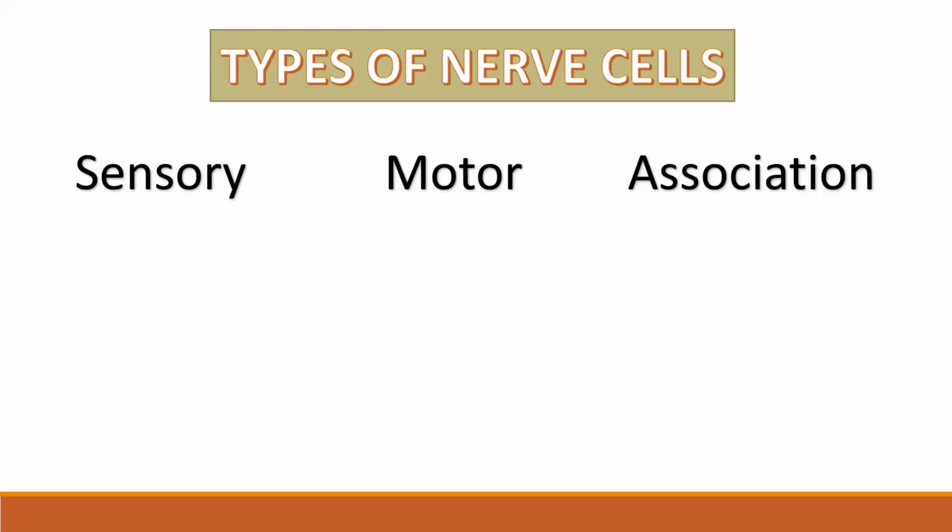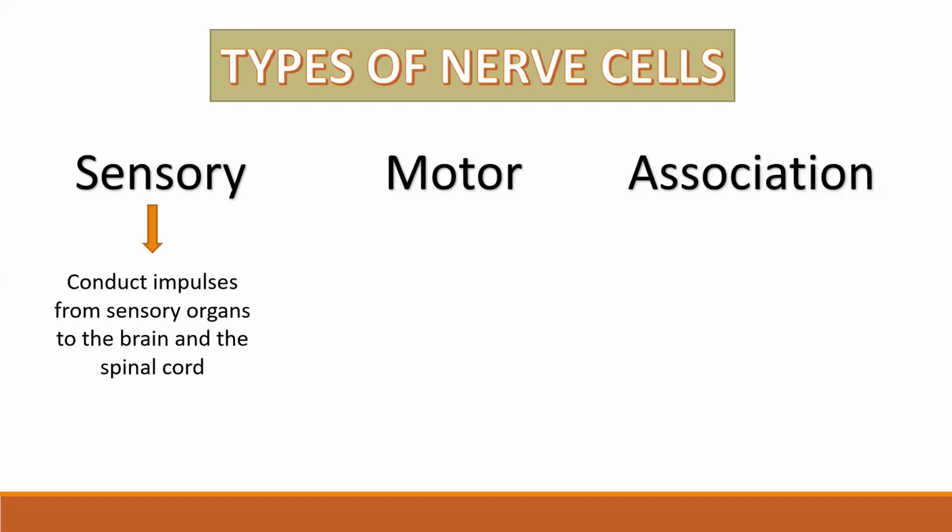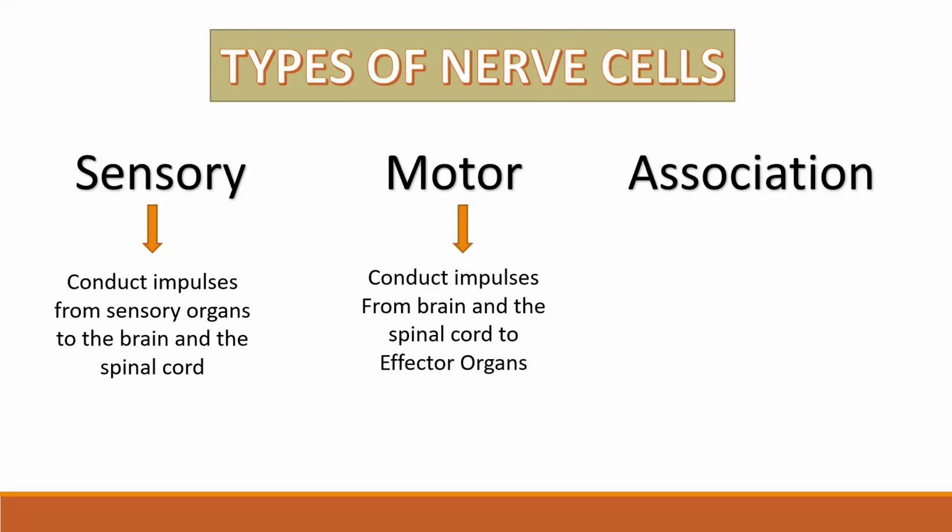Okay. And the third type of nerve called as association nerves, ये ऐसे nerves रहेंगे जो दोनों भी type के nerves को help करेंगे. So let's understand their meaning once again. Sensory nerves will conduct the impulse from sensory organs to brain and spinal cord. Okay.